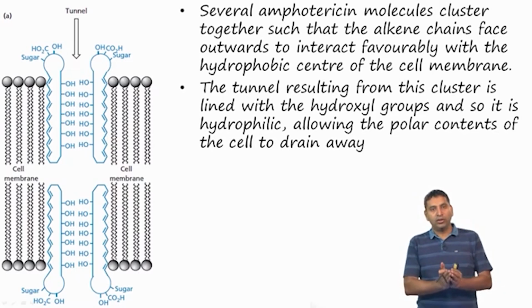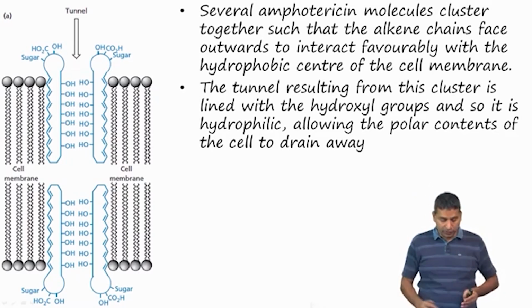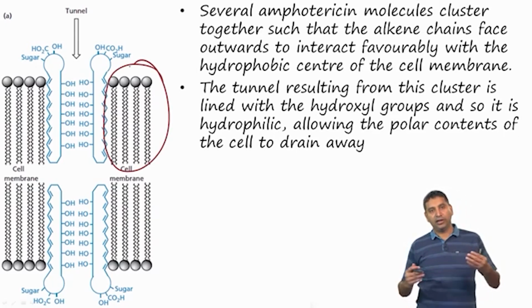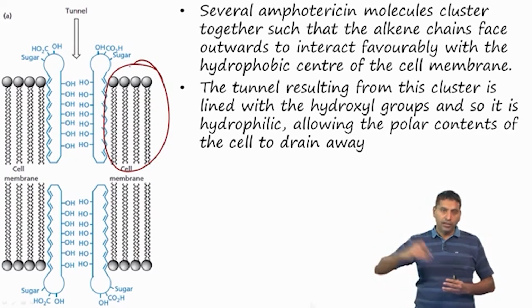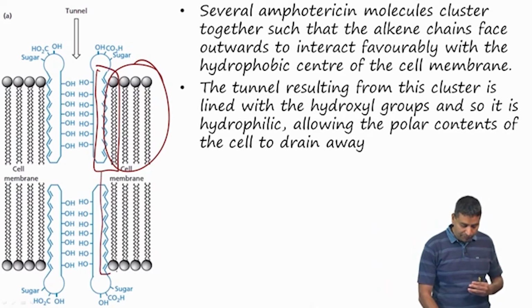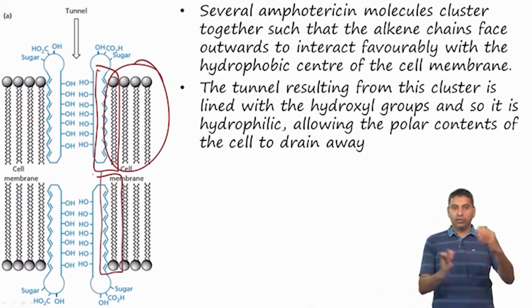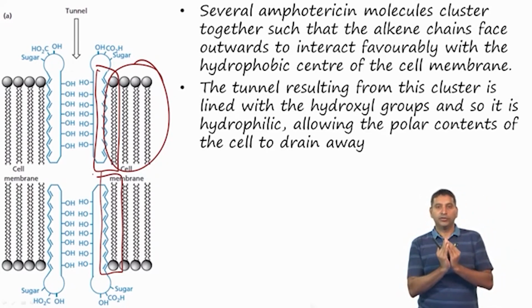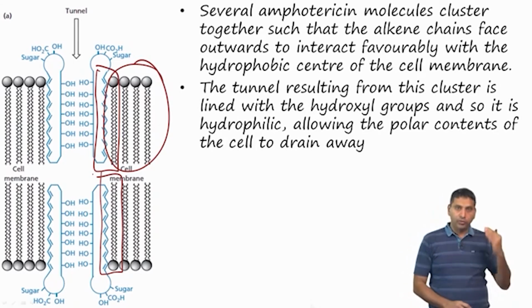As we already know, in a cell membrane, the area is mainly made of lipids, and the center of the internal part of the membrane is quite hydrophobic, and the external part of the membrane is quite hydrophilic. So, once the hydrophobic part of amphotericin B interacts with the membrane, then you can think about the hydrophobic regions coming close to each other and forming favorable interactions. And this exposes the hydrophilic regions to the other side.